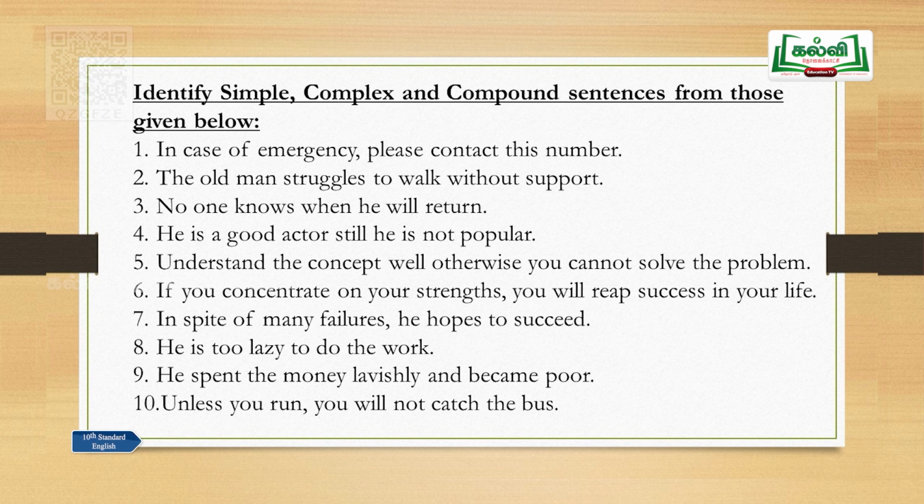Sentence number 10, unless you run, you will not catch the bus. Run, will catch, there are 2 verbs here, it cannot be a simple sentence because a simple sentence has only one finite verb. Unless you run, it does not give the complete meaning, so this is a subordinate clause. You will not catch the bus, this gives the complete meaning, so this is a main clause. So, that is one main clause and one subordinate clause. This is an example for a complex sentence. So, sentence number 10 is a complex sentence.